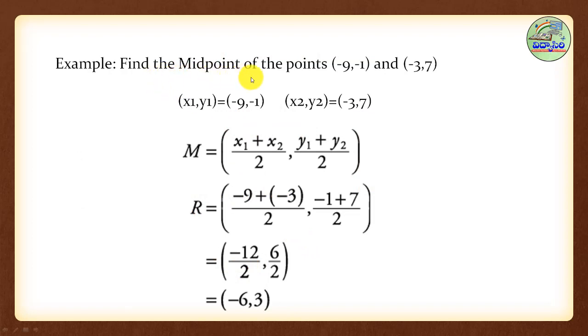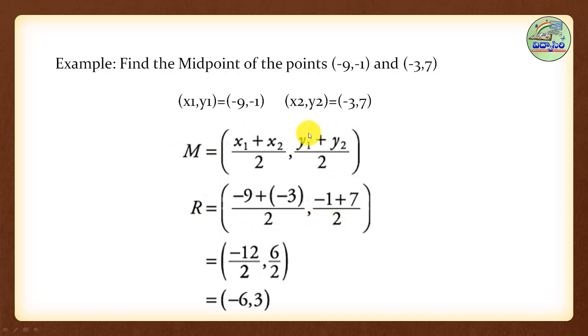See, find the midpoint of the points (-9, -1) and (-3, 7). First identify what is x1, what is y1. See, x1 is -9, y1 is -1. Next, x2 is -3, y2 is 7. So now substitute in the formula (x1 plus x2) by 2, (y1 plus y2) by 2. Now -9 plus -3 by 2, and -1 plus 7.